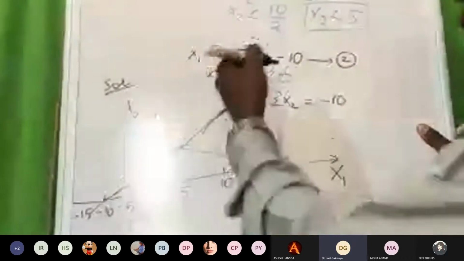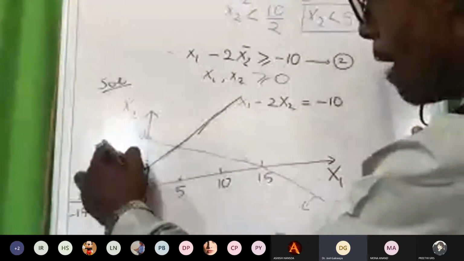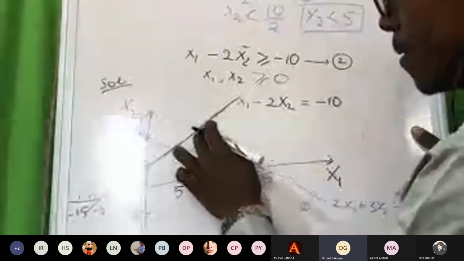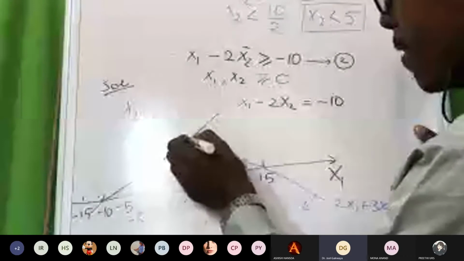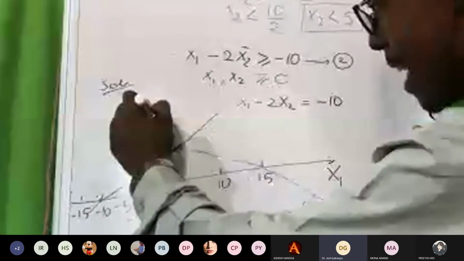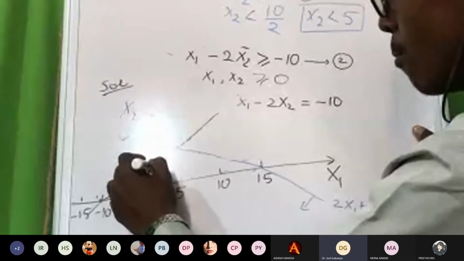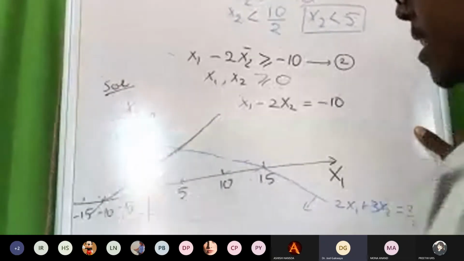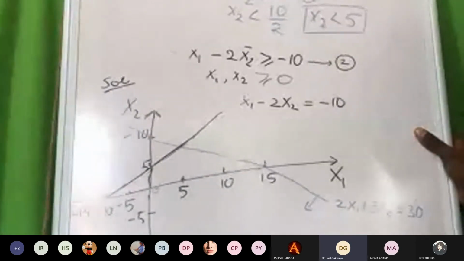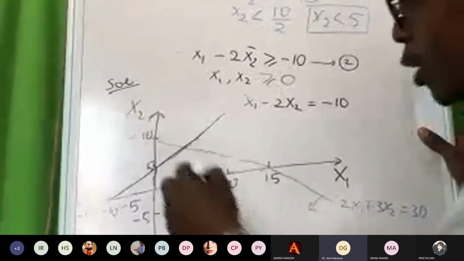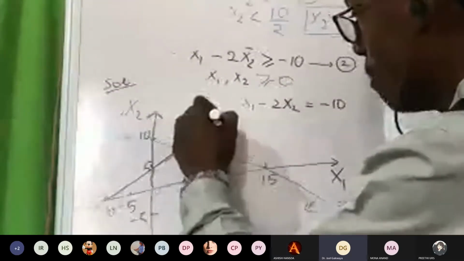The numbers which are below 5, where are they? Are they above the line or below the line? The numbers which are below 5, meaning x2 should be any number below 5. This is x2, right? x2 should be lesser than 5. What does it mean? Which side can we go? Unmute yourself, please. Below the line. Excellent. So it should be below the line.